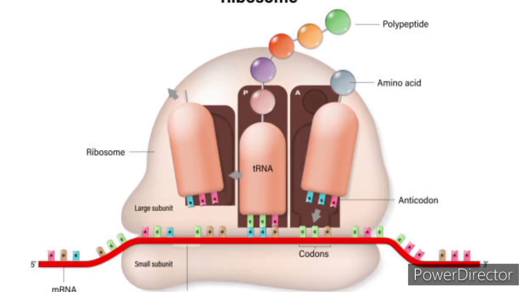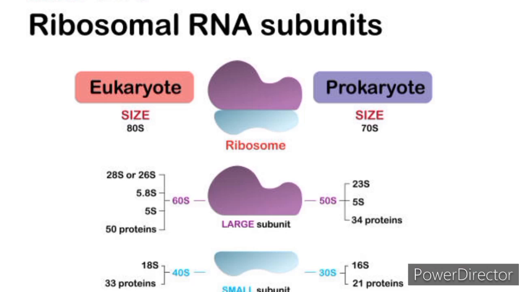7. Ribosome composition. Ribosomes are made up of two major components, ribosomal RNA, rRNA, and proteins. The small and large subunits consist of a combination of ribosomal RNA molecules and various ribosomal proteins.